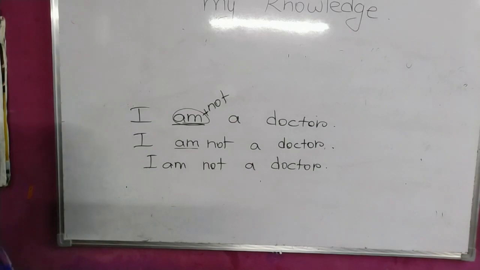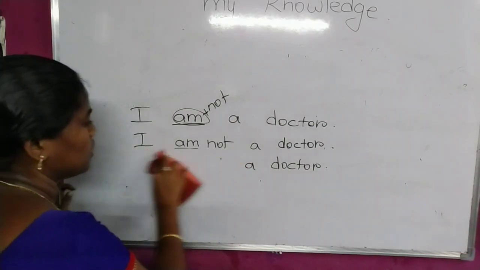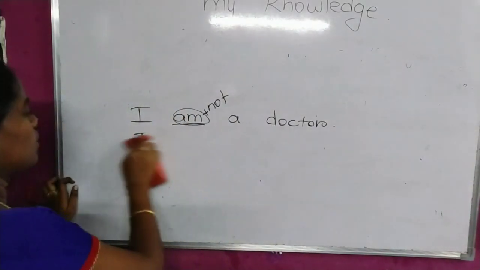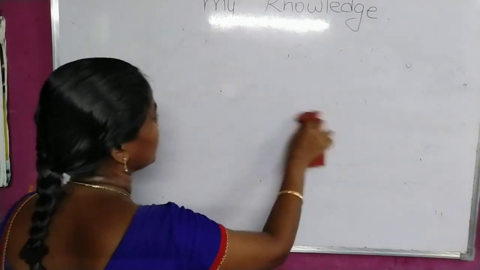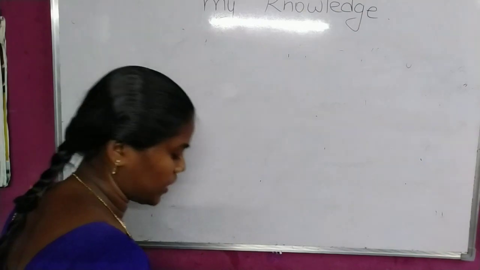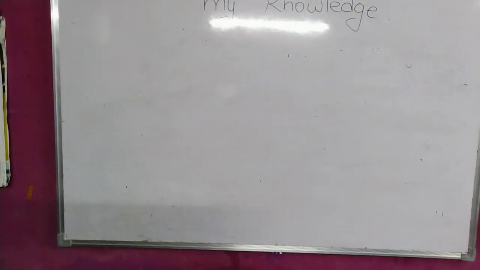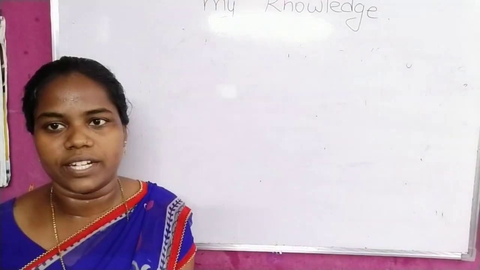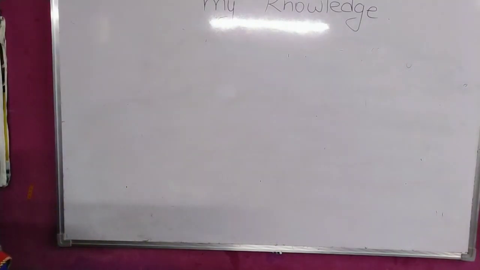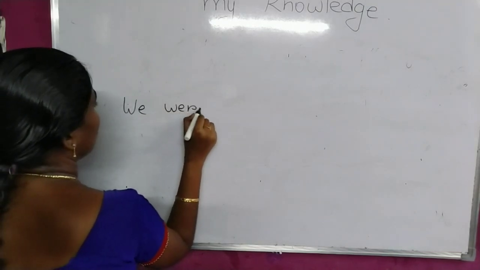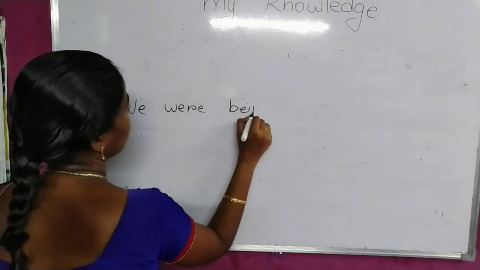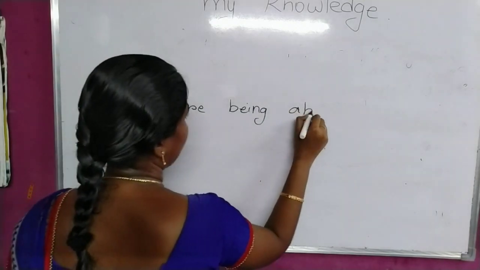And the next one, we were being absent-minded for yesterday's class. Even if the sentences are very large, don't think about them. First of all, identifying the verb is very important. Don't think about the whole sentence and don't worry about it. If you find the verb, that is enough.